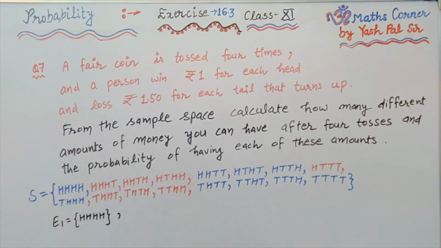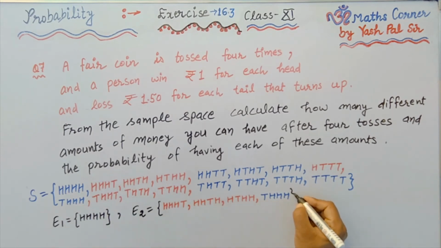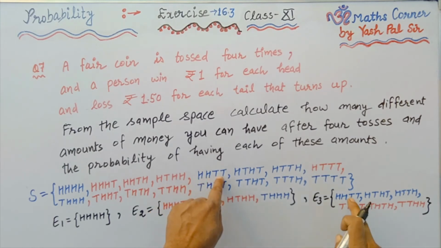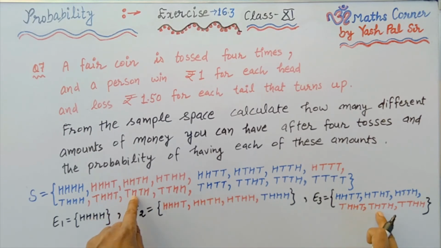Now what are the events? First event we say E1: all heads, 4 times head occurs. Next, E2 is the event when 3 times head occurs. Here I have collected all the outcomes when 3 times head is occurring. Here these are 3 events in red ink, and this is also one event. So E2 means 3 times head occurs. Now E3 means 2 times head occurs, only 2 times.